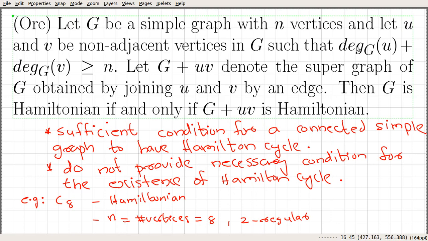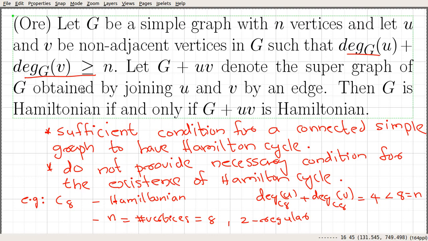If you take any two non-adjacent vertices u and v in C8, the degree of u in C8 plus the degree of v in C8 will be equal to 4, which is less than 8, the number of vertices in the graph. So this condition is violated, and still the graph is Hamiltonian.